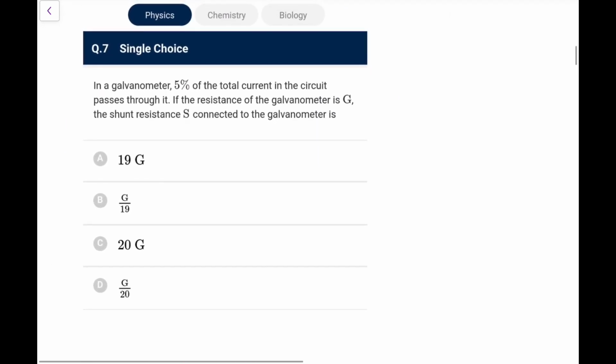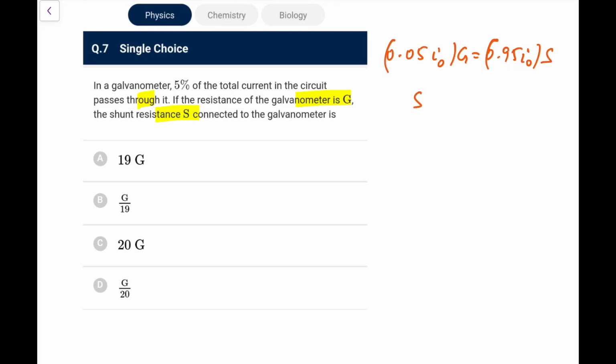Next, in a galvanometer, what you are given, 5% of the total current in the circuit passes through it. If the resistance of the galvanometer is G, shunt resistance S would be. So because it is in parallel, 5% means 0.05 of I naught into G, and because that is in parallel, that would be 0.95 into the I naught, that is the total current. 95% will go into shunt. So the shunt value would be equal to 1 by 19 times G.